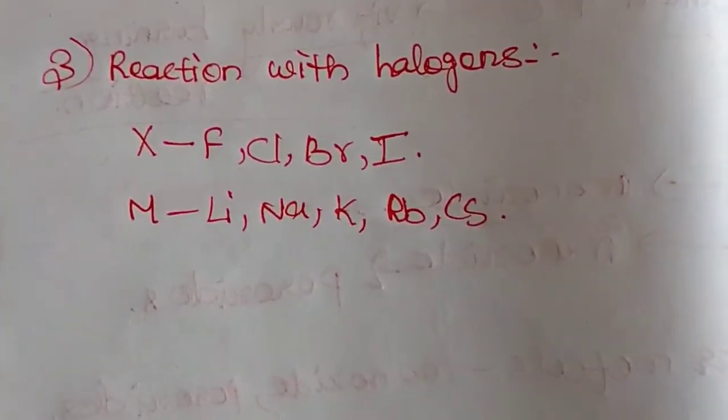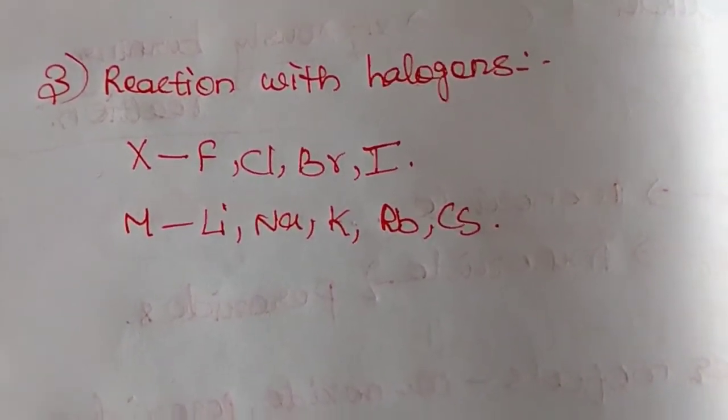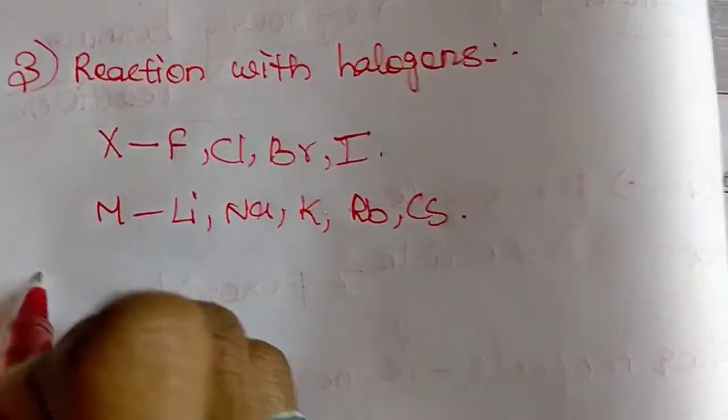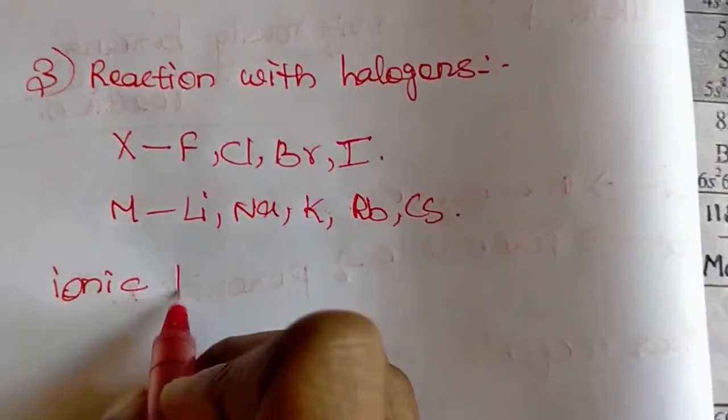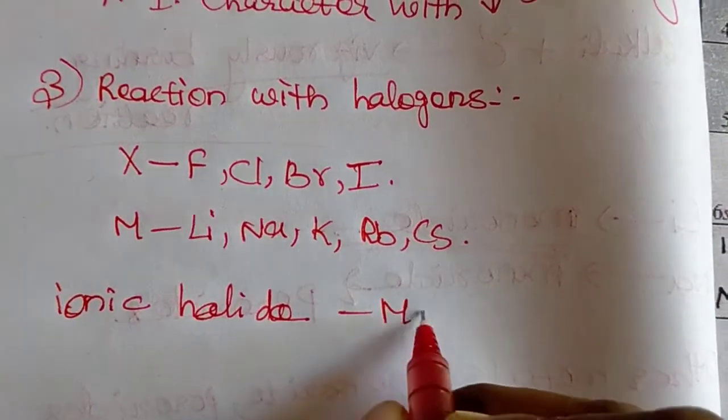So alkali metals readily combine with the halogens and form the ionic halides, denoted by MX.